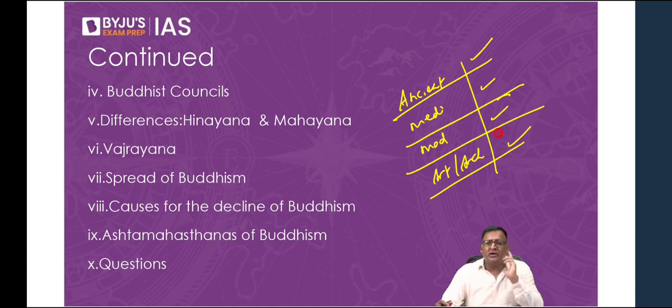Many people used to not study ancient and medieval at all because hardly a few questions came from ancient and medieval. So UPSC has changed the ratio and proportion. They're asking an equal number of questions from ancient, medieval, art and culture, and not just from modern India. And even if more questions come from modern India, you cannot answer all of them, because every year UPSC will find one or two questions which no student can answer, even if that student has read 10 books on modern India. So therefore, don't rely entirely on modern India. Please make a thorough study of ancient, medieval, art and culture, and modern India, so that your overall score goes up. That's what I would say.